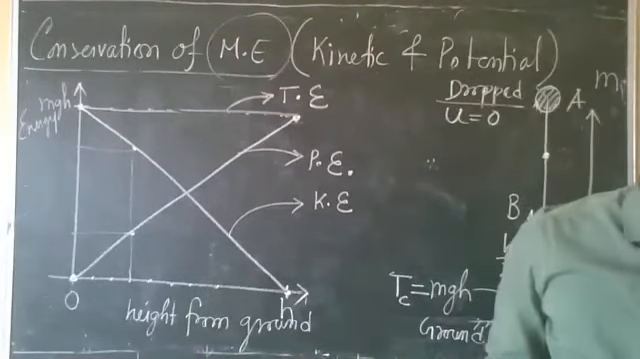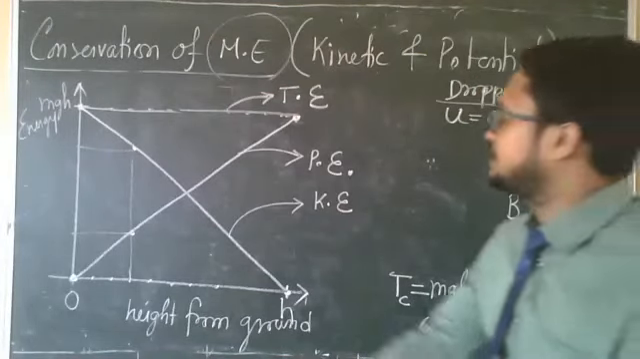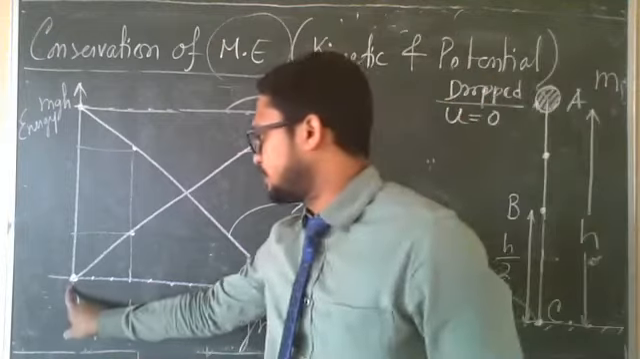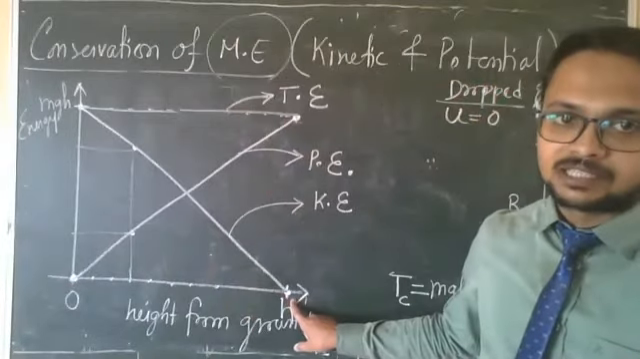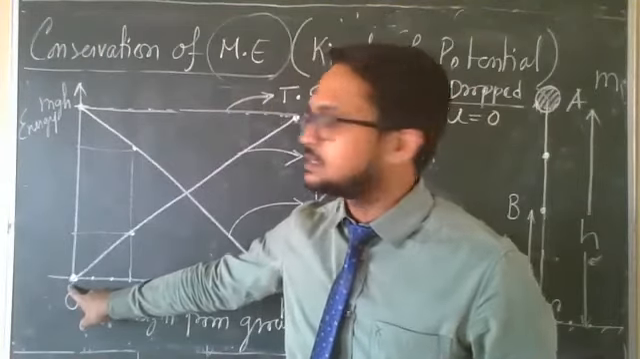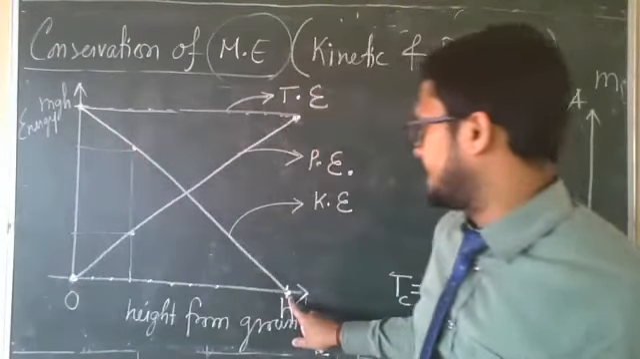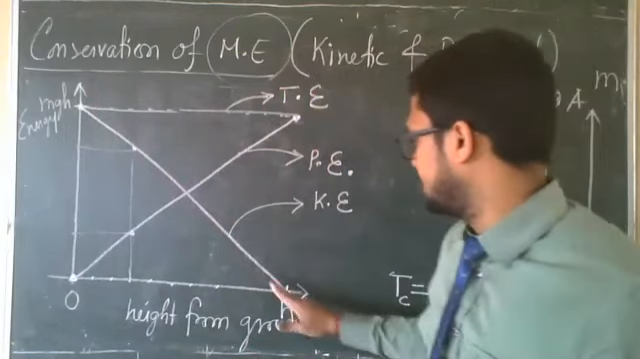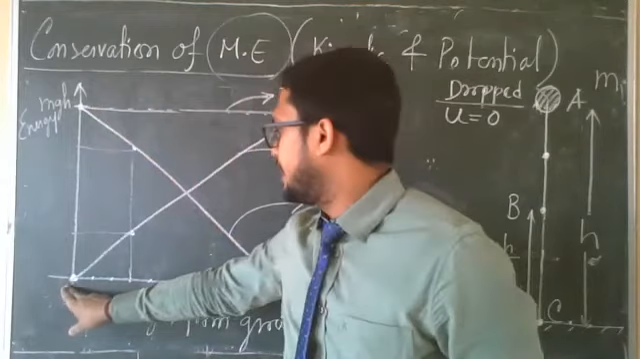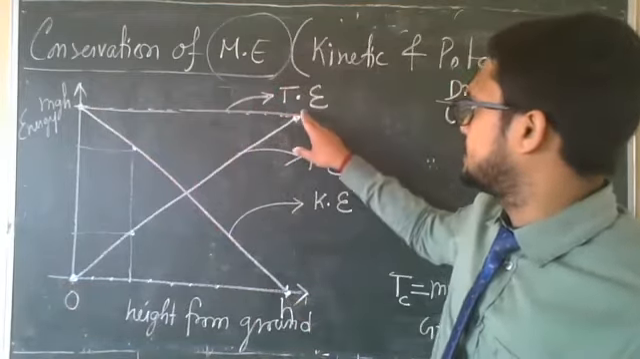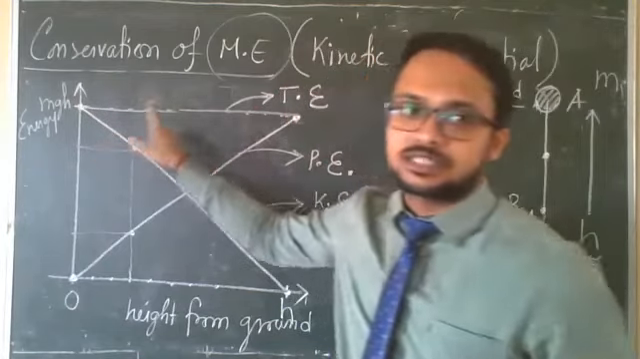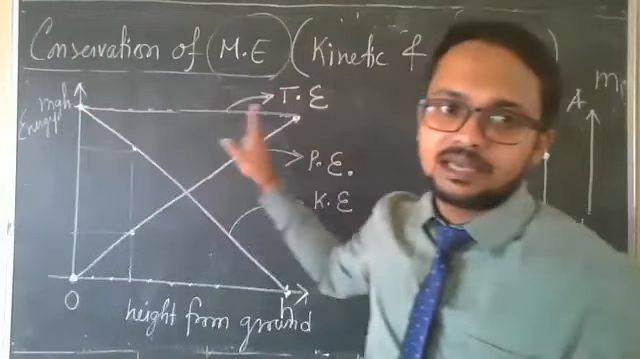So this is the graph between kinetic energy, potential energy, and height from the ground. This is the point on ground, this is the point at maximum height. At the ground, kinetic energy will be maximum, and at the highest point, kinetic energy will be minimum. At the ground, potential energy is minimum, 0, and at the highest point, potential energy is maximum, mgh. And this is the graph for total energy. Total energy is not changing with height. Total energy will be the same.